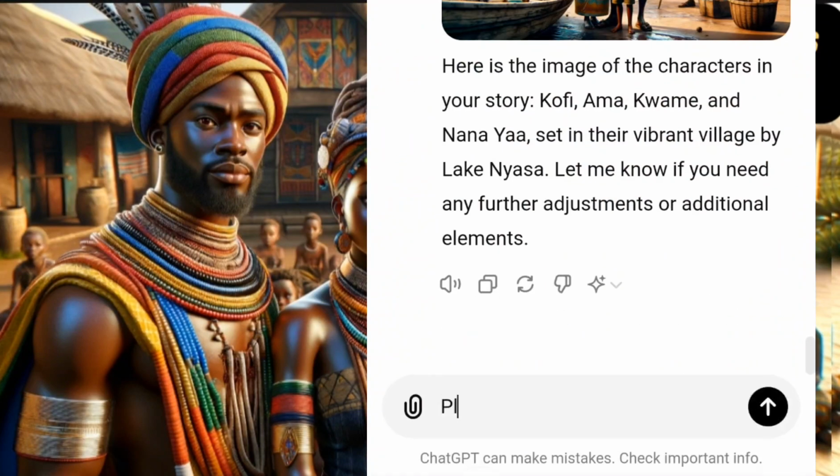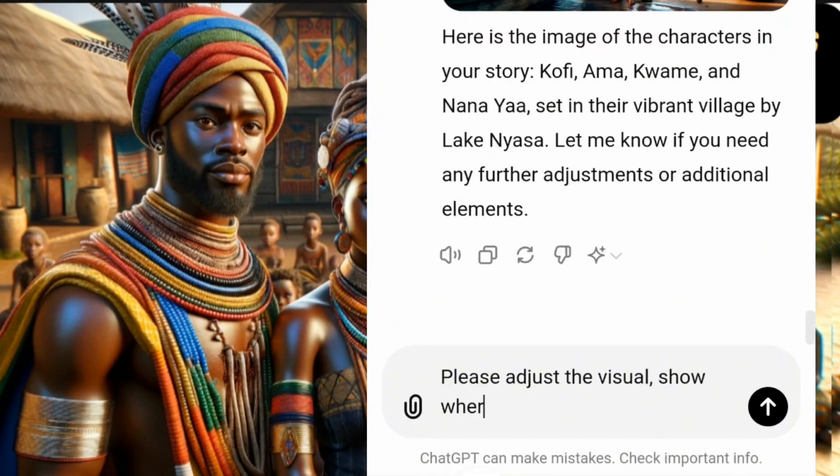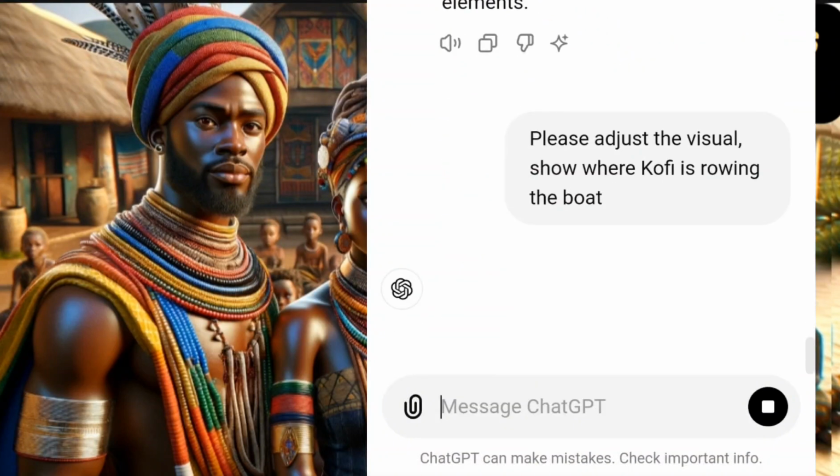So when I say, please adjust the visual, show where Kofi is rowing the boat, okay, it will adjust it now.